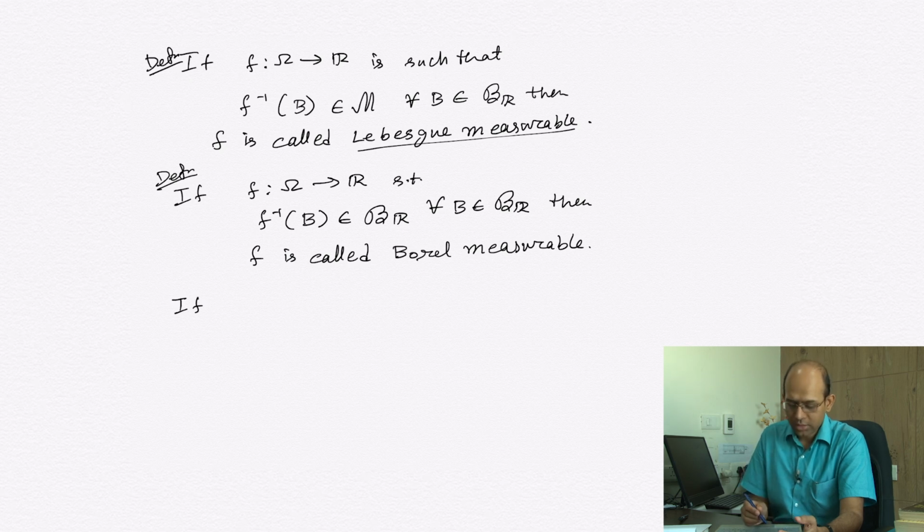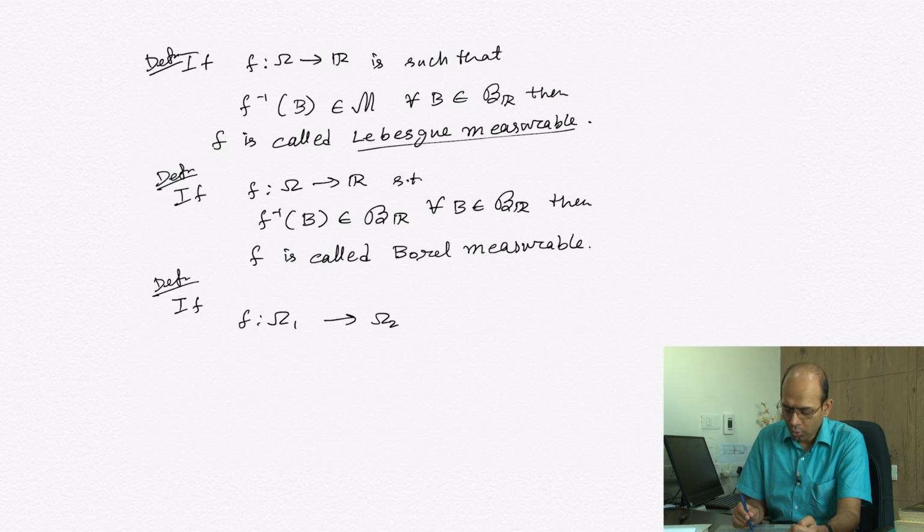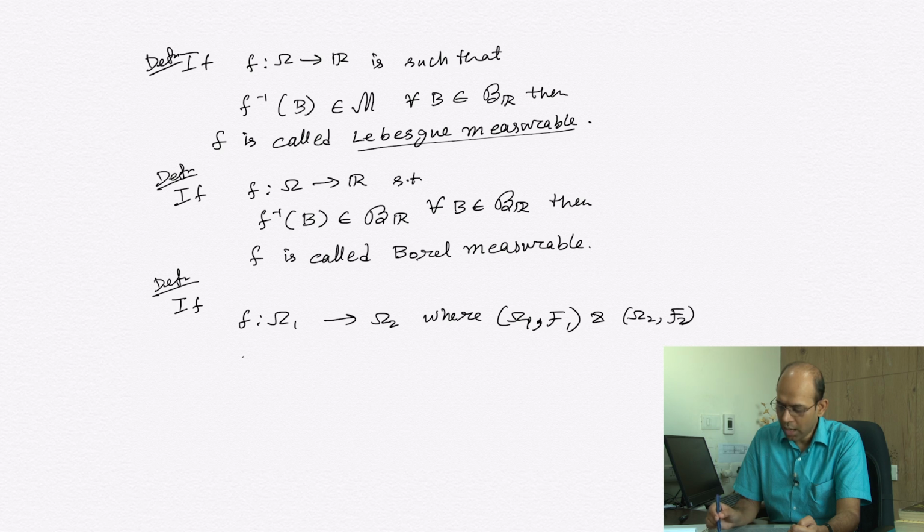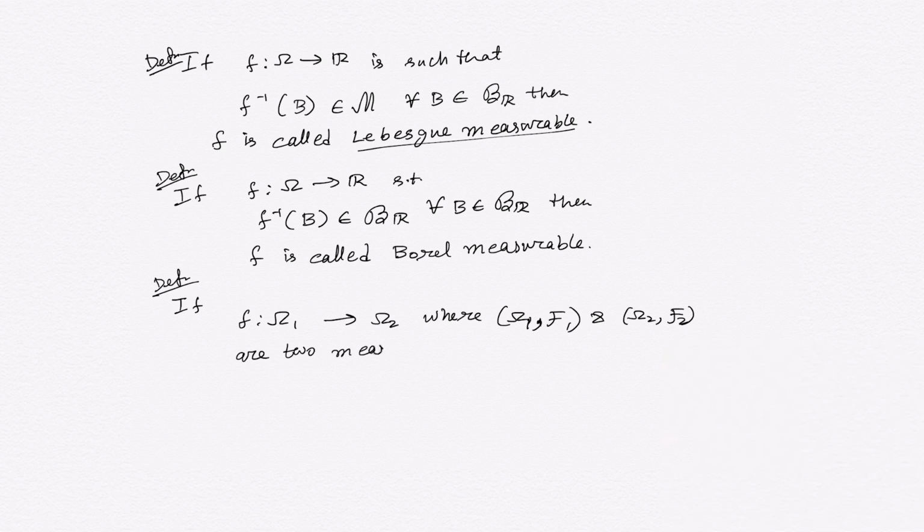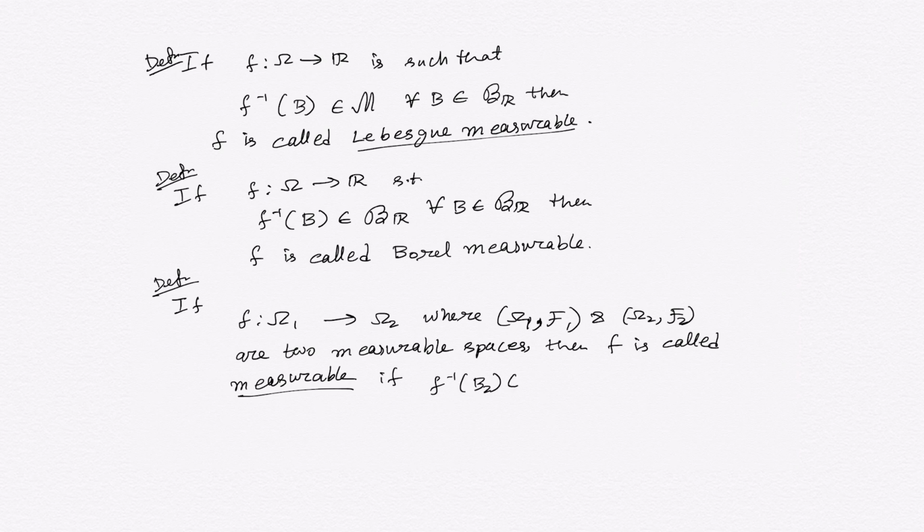More generally, though we would not use this general setting much, if we have f from omega 1 to omega 2, where (omega 1, F1) and (omega 2, F2) are two different measurable spaces, then f is called measurable if f inverse of B2 is in F1 for all B2 in F2.